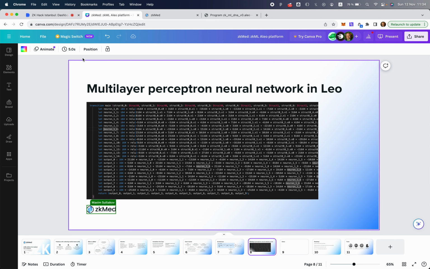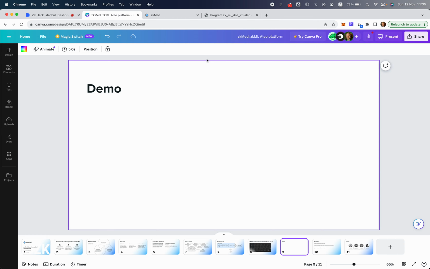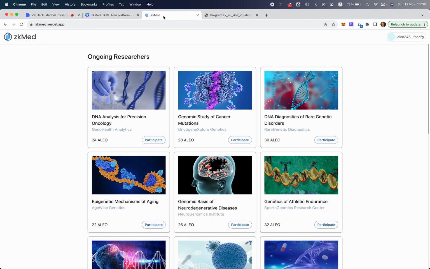So this is how a neural network looks in the Aleo smart contract. We use a transpiler that allows us to build this model, not to write this code by hand, but rather to generate it. So now let me show you how it works.